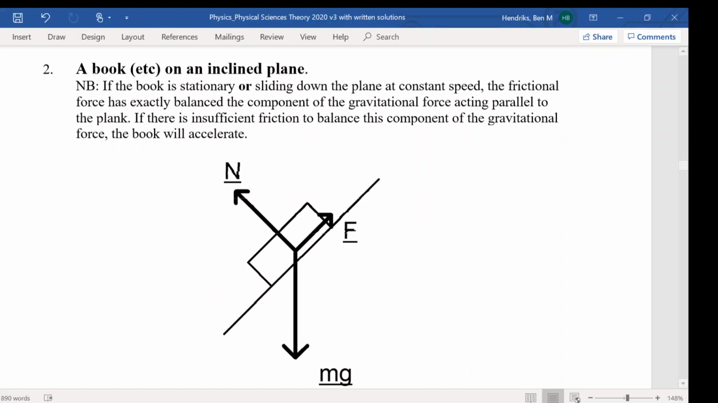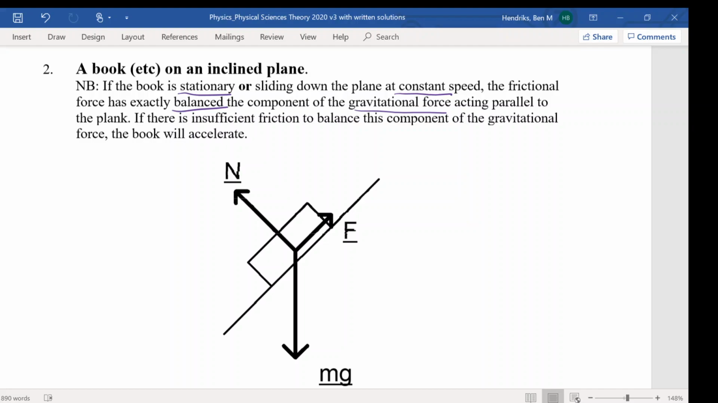And the note here is, if the book is stationary or sliding down the plane at a constant speed, the frictional force has exactly balanced the component of the gravitational force acting parallel to the plank. If there is insufficient friction to balance this component of the gravitational force, the book will accelerate. So we have here our diagram with our vectors on it.